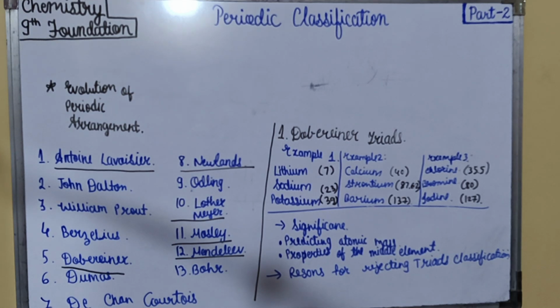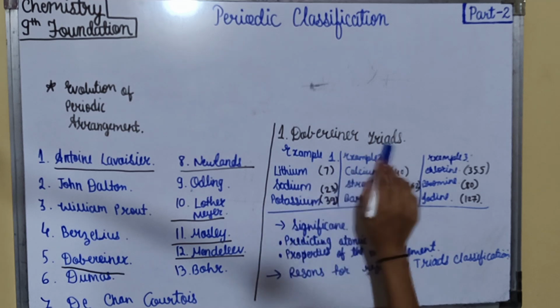This is a wrong triad because elements with dissimilar properties are placed in it. Carbon, nitrogen and oxygen do not have similar properties. That's why it is called a wrong triad.